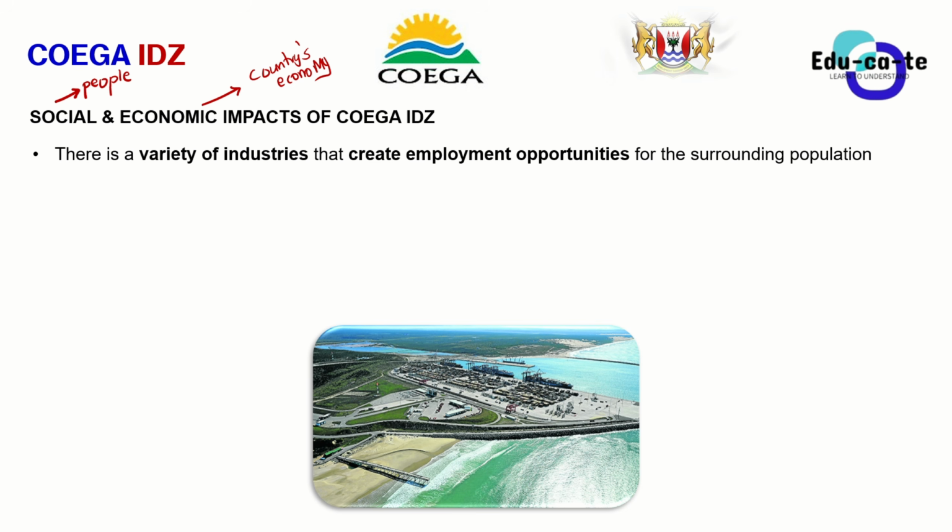They're going to get them locally because they have the skills and attributes required to work in such industries. So having quite a variety of industries, automotive, metallurgy, metals, chemicals, creates employment opportunities for the people in the surrounding area.